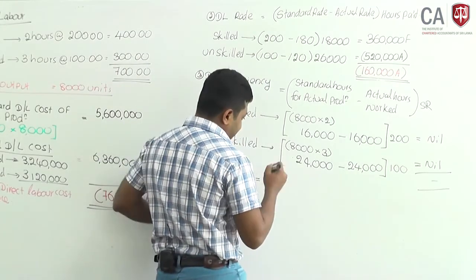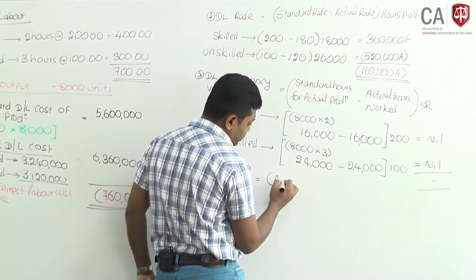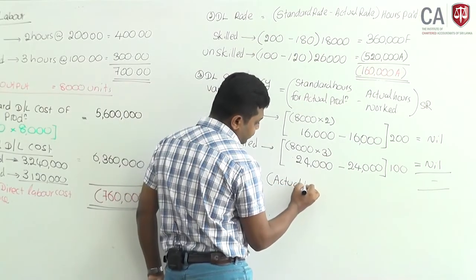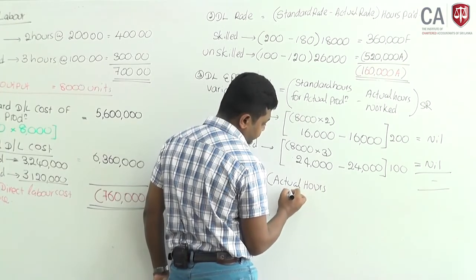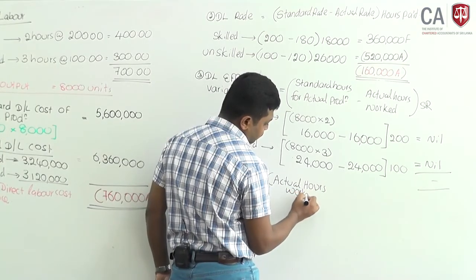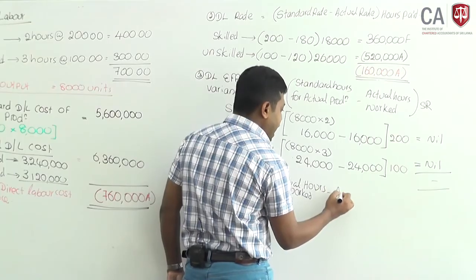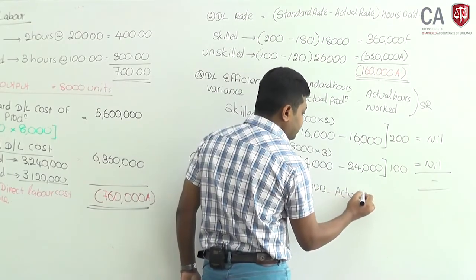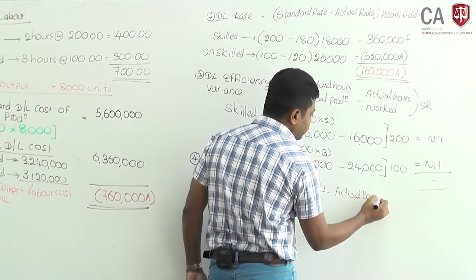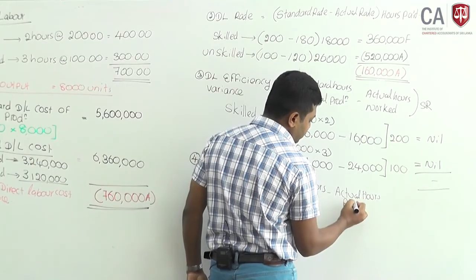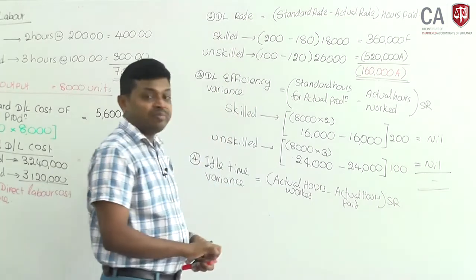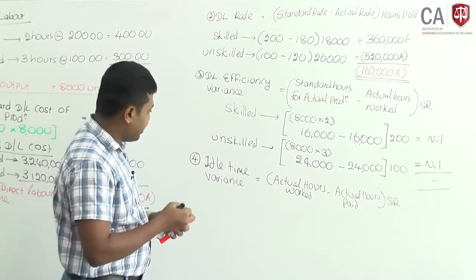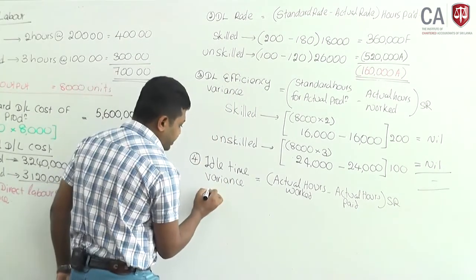Actual hours worked minus actual hours paid, into standard rate. If both are the same, there won't be any idle time. Okay, look at skilled labor.